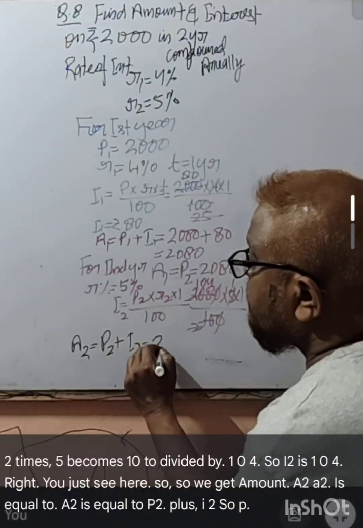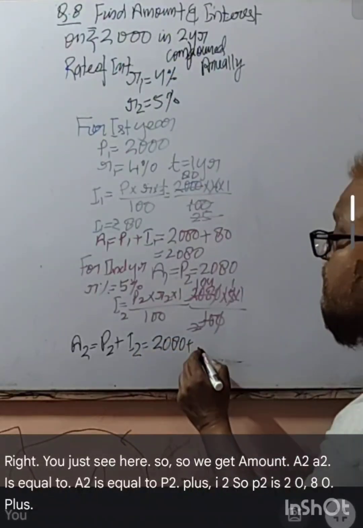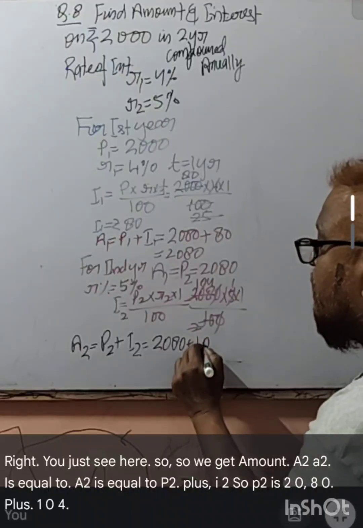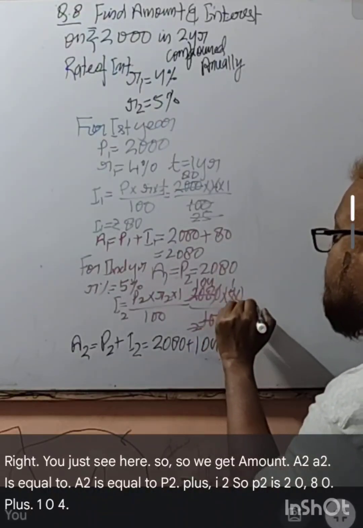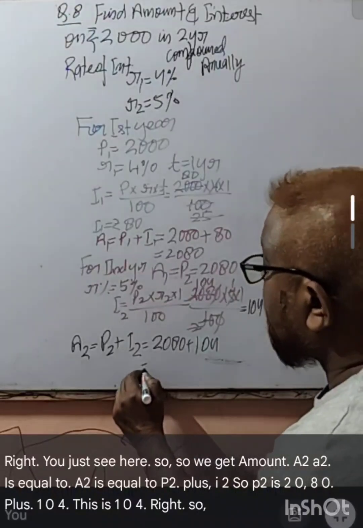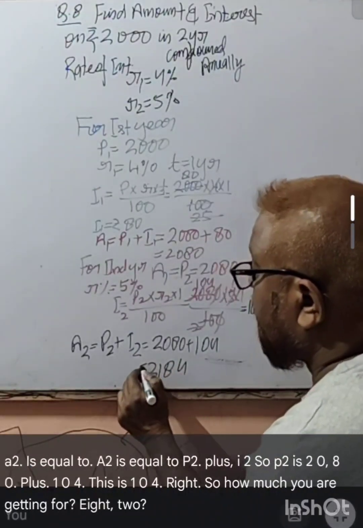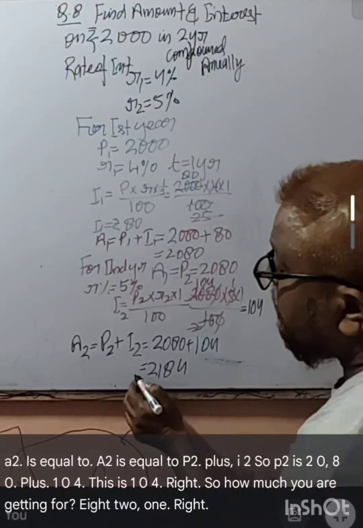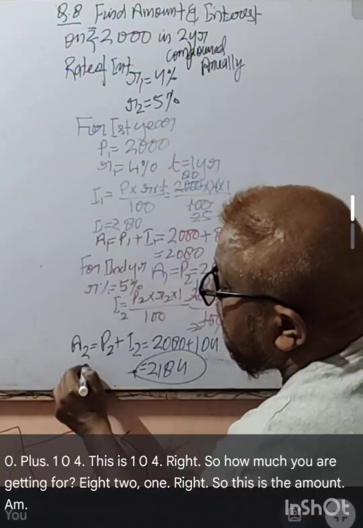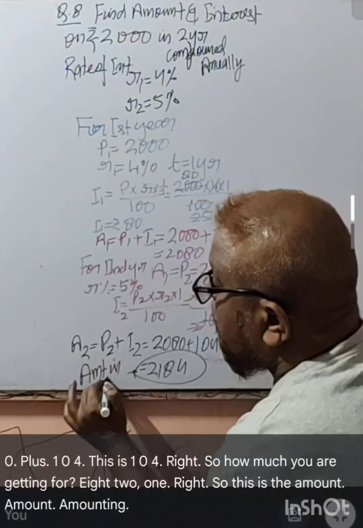P2 is 2080 plus 104. How much are you getting? 2184, so this is the amount in 2 years.